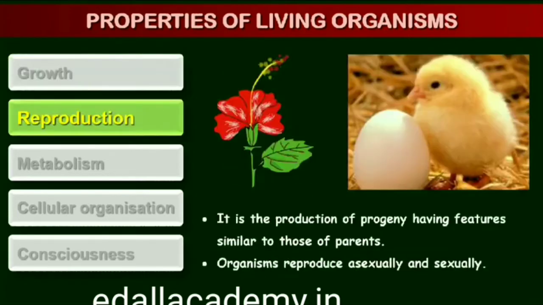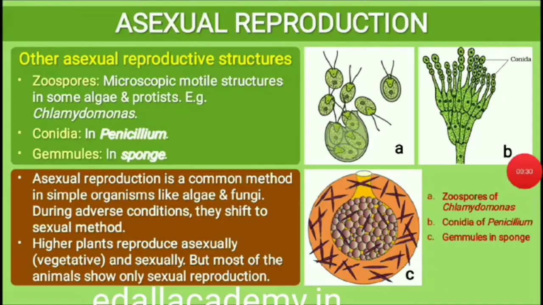Reproduction, likewise, is a characteristic of living organisms. In multicellular organisms, reproduction refers to the production of progeny possessing features more or less similar to those of parents. Invariably and implicitly we refer to sexual reproduction. Organisms reproduce by asexual means also. Fungi multiply and spread easily due to the millions of asexual spores they produce.